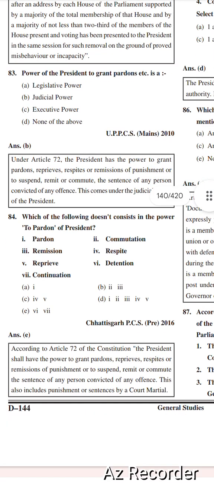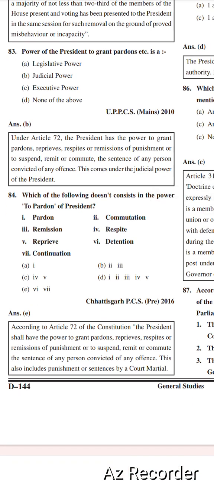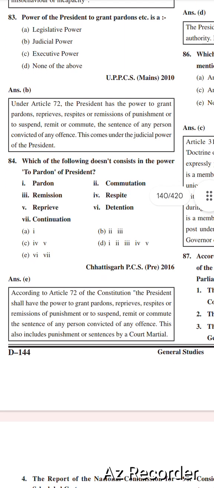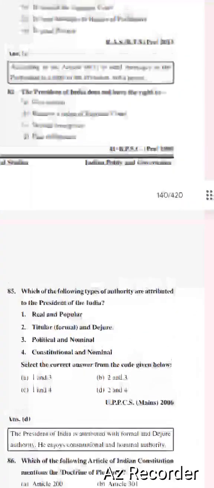So next question is which of the following does not consist in the power to pardon of the President? Options are pardon, commutation, remissions, respite, reprieve, detentions, and continuations. Right option is option number E, detention and continuation. According to Article 72 of the Constitution, the President shall have the power to grant pardons, reprieves, respites, and remissions of punishments, or to suspend, remit, or commute the sentence of any person convicted of any offence. This also includes punishment or sentence by a court martial.